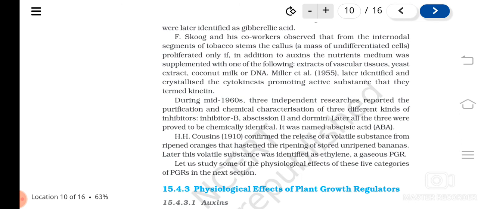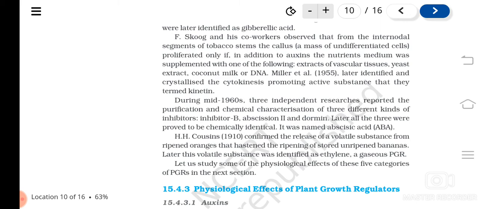If you keep the ripened fruits along with the other ones, they will also get ripened fast. Why? Because from the ripened fruits, some volatile substances are released, and that induces the other unripened fruits also to get ripened. So this was identified as ethylene.